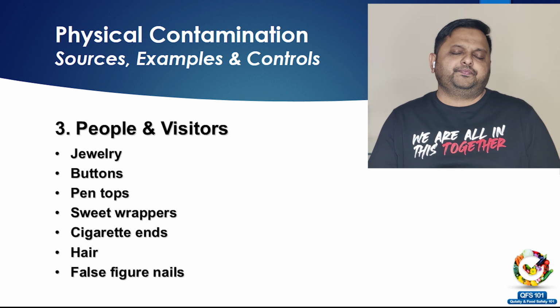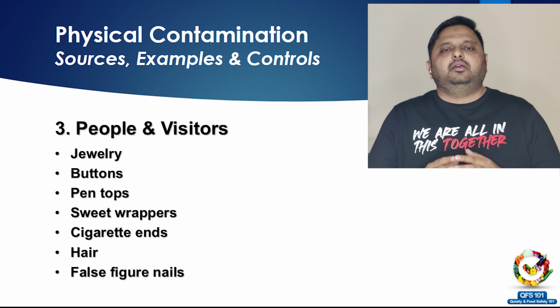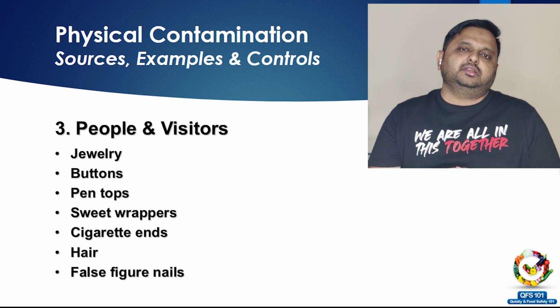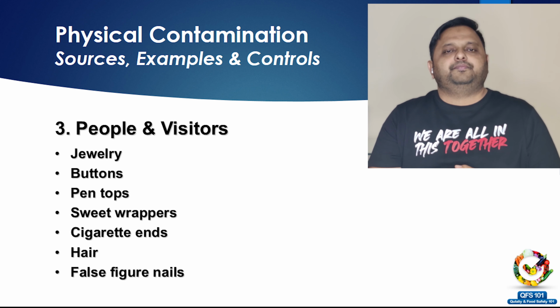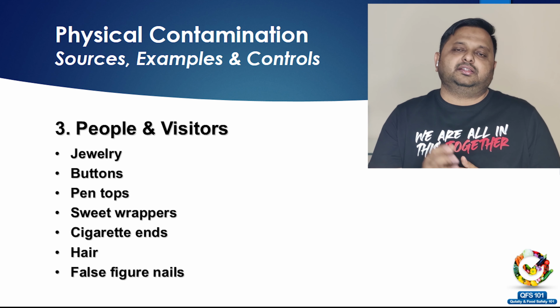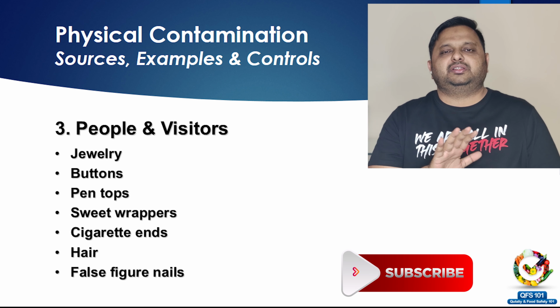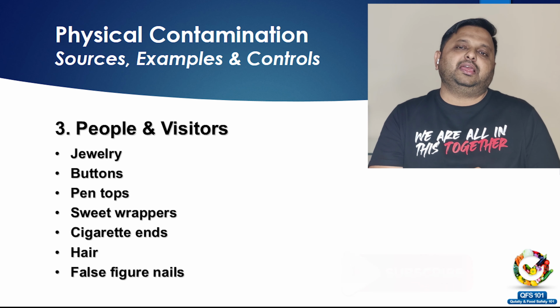The third source for physical contamination are people and visitors. People have a lot of types of physical contamination sources along with them: hair of food handlers, the pen tops, buttons, and other things. So if people are not controlled properly, or there is no control over the physical contamination created by people, then it will be ending up in the food.